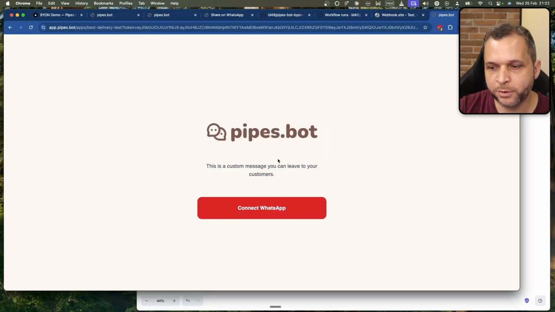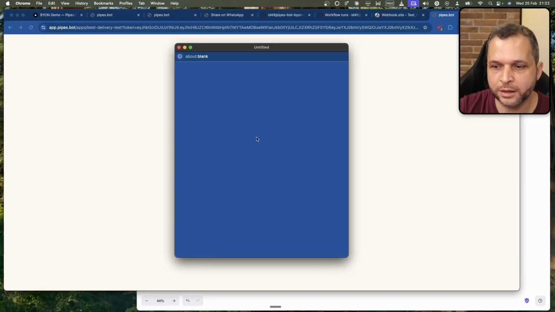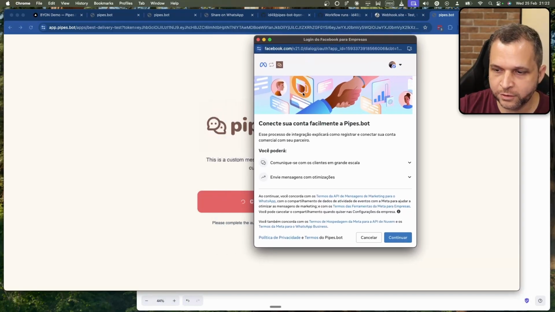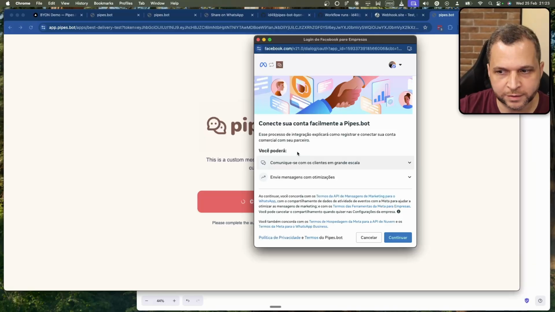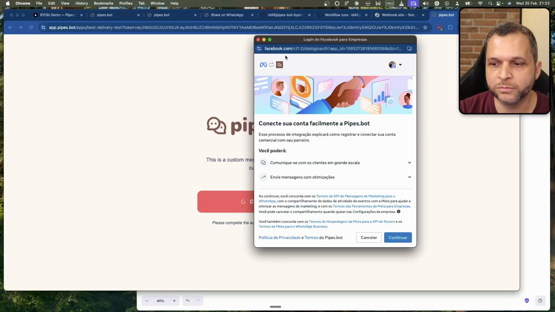This screen is the previous screen that I just showed, where we have your own brand and etc. And your customer is going to click here, and this is going to open the screen to onboard a new number to use WhatsApp API the official way.